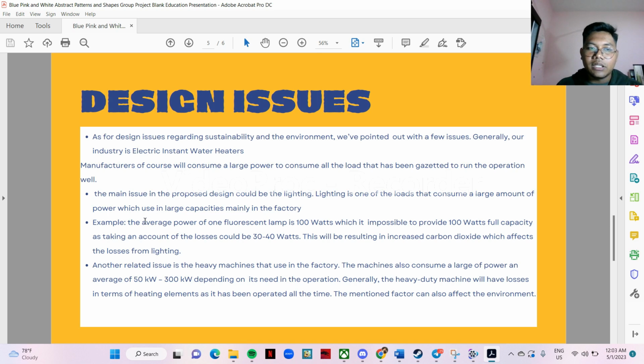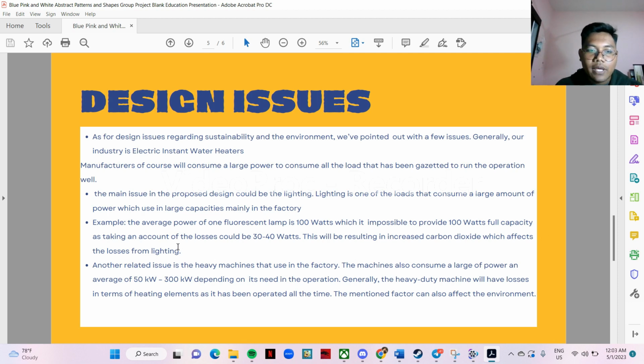For the lighting issues, for example, the average power of one fluorescent lamp is 100 watt, but it is impossible to provide 100% of the 100 watt at full capacity, because we have to take into account the losses, which are about 30 to 40 watts. The losses of the lamp result in increased carbon dioxide, which also affects the environment.